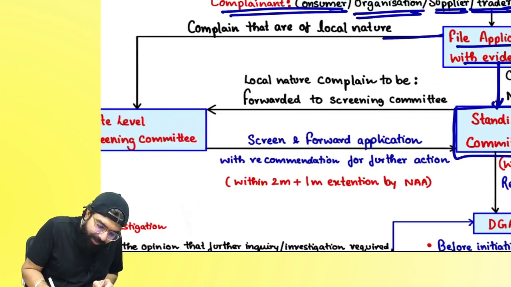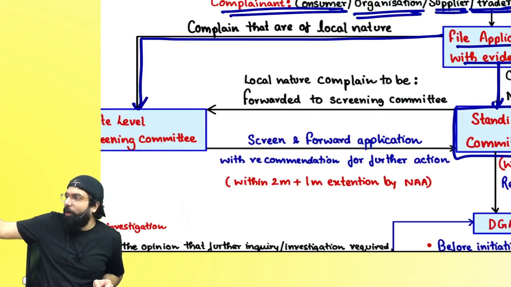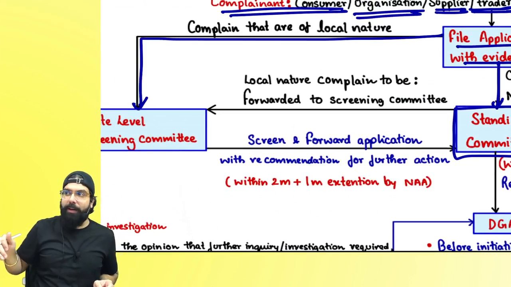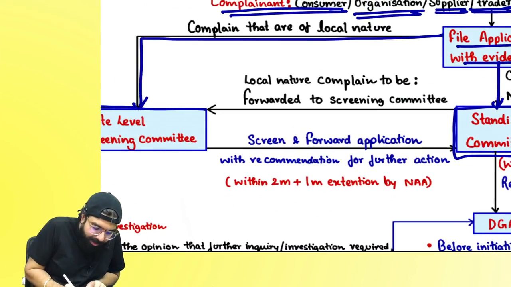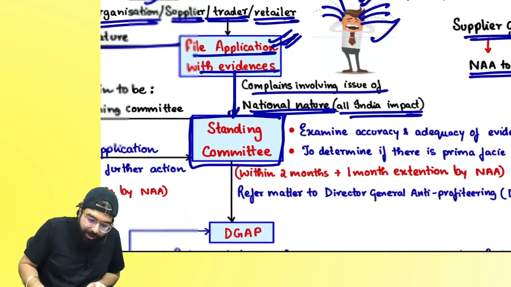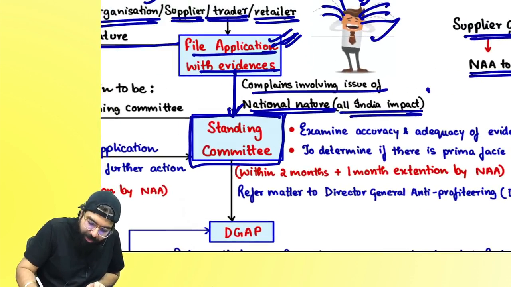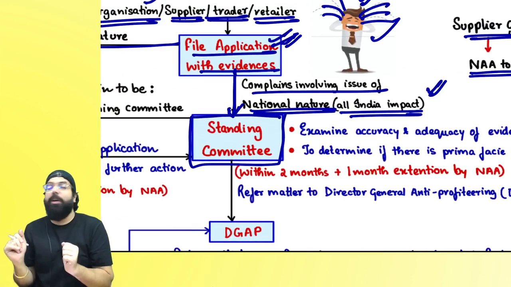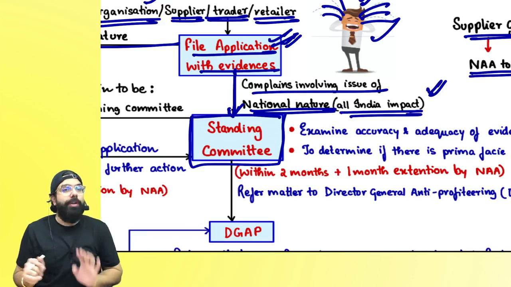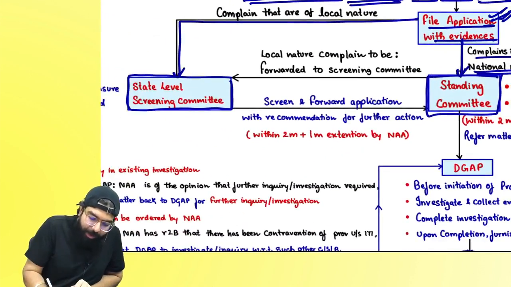But sir, if it's a complaint of local nature, say this uncle over here, a shopkeeper, is doing profiteering, is it a national impact problem? No. So in that scenario, you should go to the state level screening committee. Everyone listen, you should go to the standing committee if it is of national impact, meaning this complaint will benefit consumers across India. Otherwise you should go to the state level screening committee.